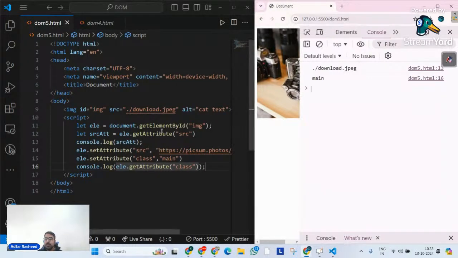Second argument is the value. For example, if you see, I simply want, hey, please set the attribute src on an element with this value. So similarly, set the attribute of class with this value. So this is the attribute name, and this is the value of that. You can understand this here. I hope that makes sense, right?